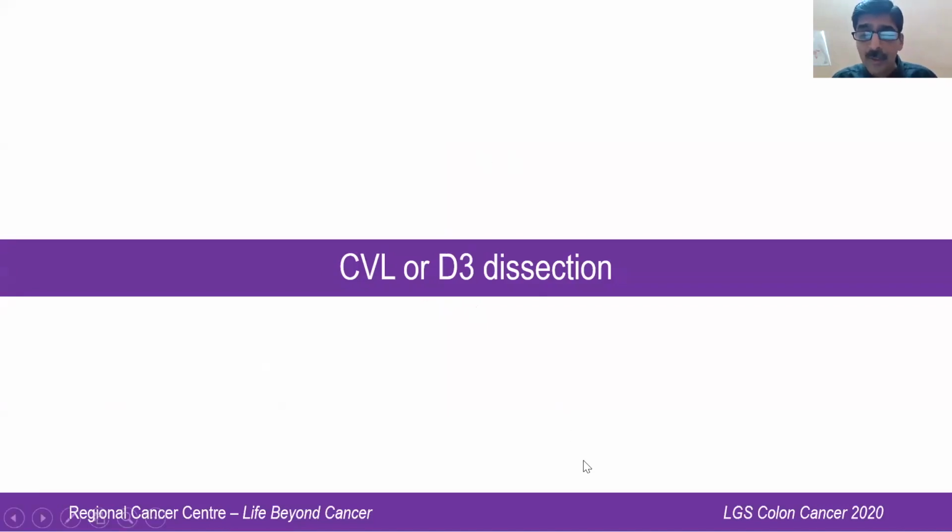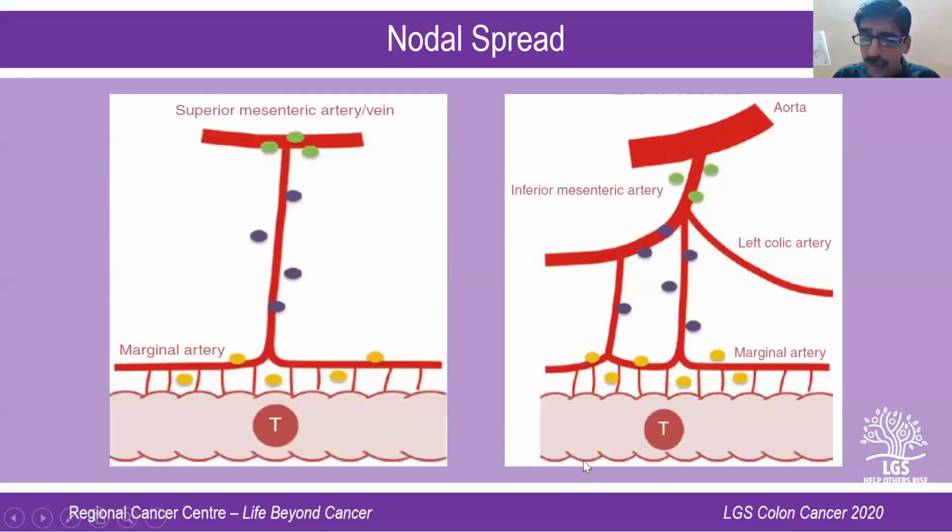No problem. So now let me discuss central vascular ligation. Before going to it, let me again show you the picture of the anatomy. This is the same picture which I showed initially. You have the lymph nodes along the colonic wall, lymph nodes along the main artery, and lymph nodes on the superior mesenteric artery on the right side. On the left side, you have lymph nodes along the colonic wall, lymph nodes along the main artery, lymph nodes at the root of the artery, and other lymph nodes on the aorta. So this is the lymphatic spread of colonic cancer on the right side and the left side.